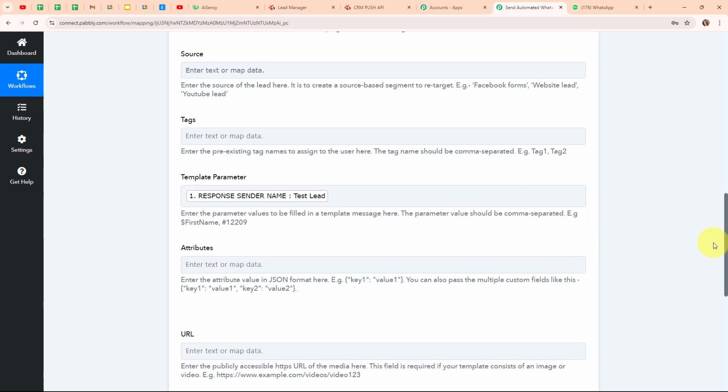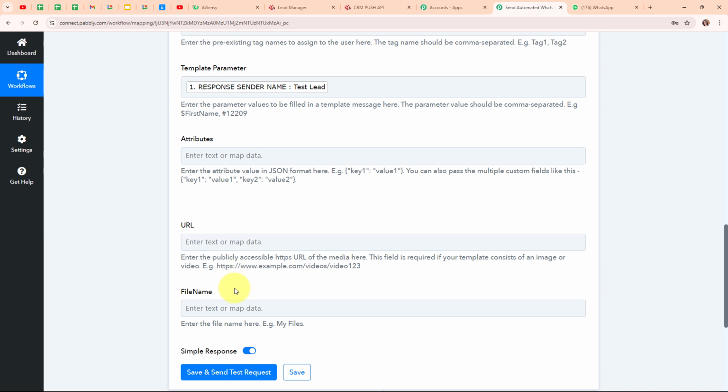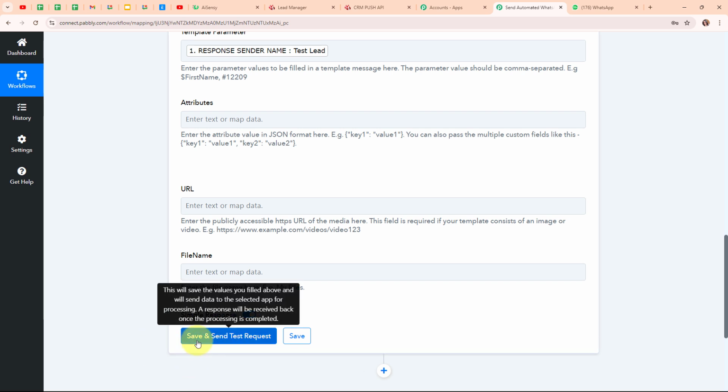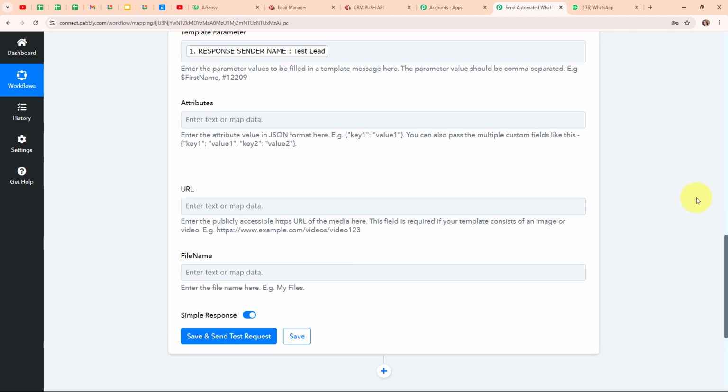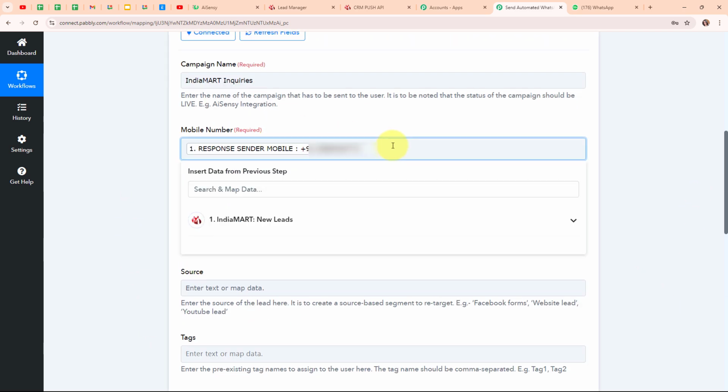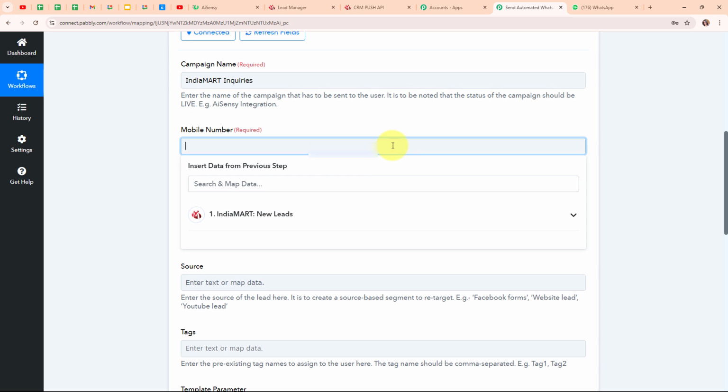Moving forward, here this attributes URL and file name is not a required field, so here I'm going to leave them blank. But if you want to add any other detail, then you can do it as per your need. And now after entering all the required details, I'm going to click on the save and send test request given over here. But before clicking on it, I'm going to replace that dummy user number with my original number so that I can receive a WhatsApp message.